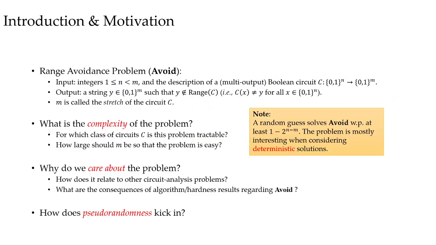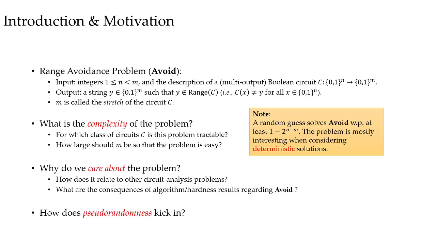So let's start by defining the range avoidance problem for circuits. Suppose we have a circuit C with n input bits and m output bits. Suppose m is larger than n, then by the pigeonhole principle, there must be some length m string that lies outside the range of C. The goal of the range avoidance problem is to find such a string. We call m the stretch of C. Note that a random guess succeeds with probability at least 1/2. In this talk, we will only consider deterministic settings.